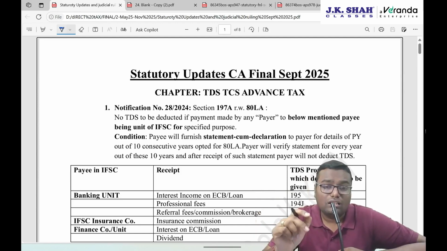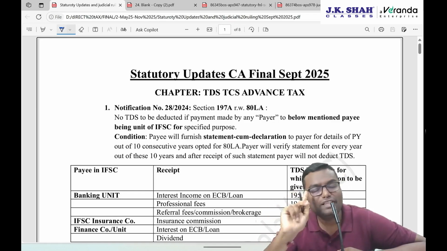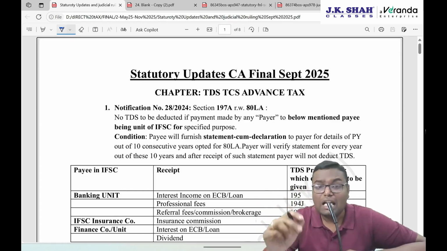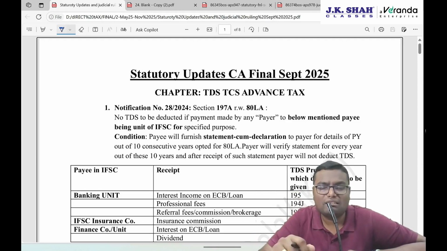But you all know that for you people, there were two budgets that were applicable. One was Finance Act 2024 number 1, which came on 1st February 2024, containing very small kind of amendments. And the main budget which was applicable to all of you is Finance Act 2024 number 2, that was presented on 23rd July 2024, containing n number of amendments.